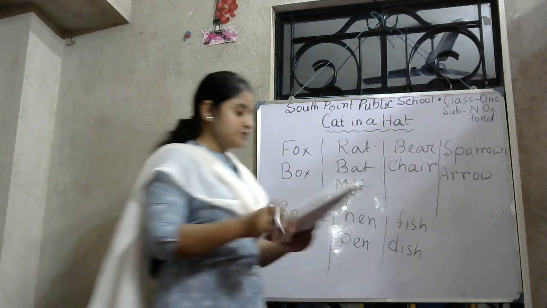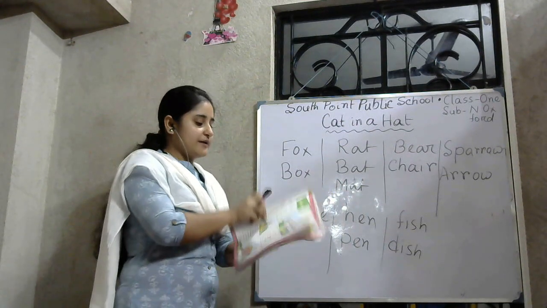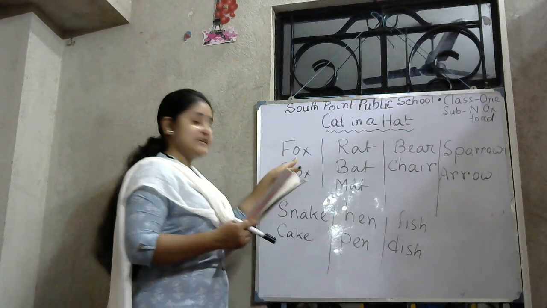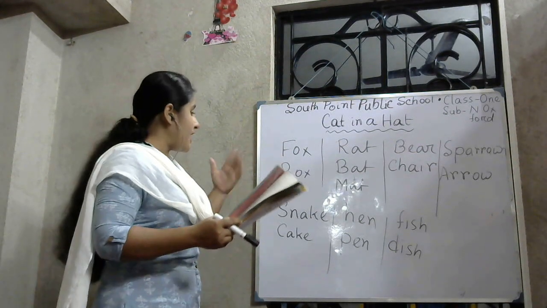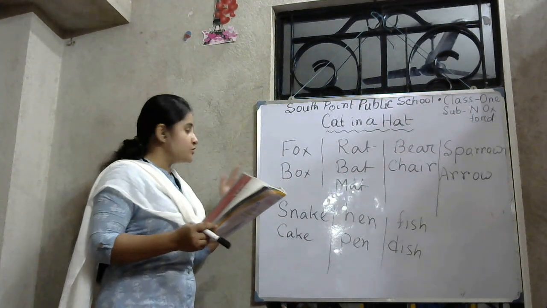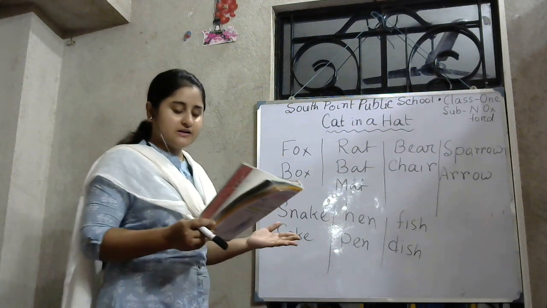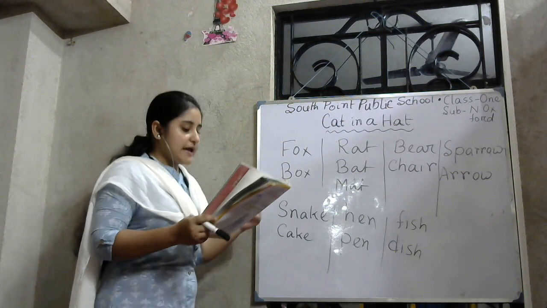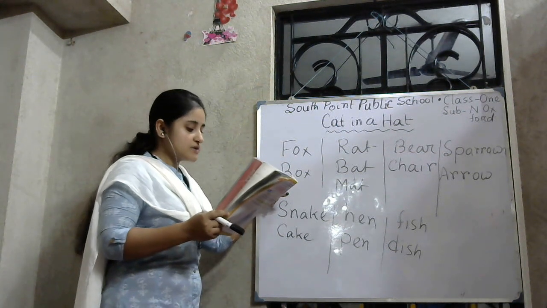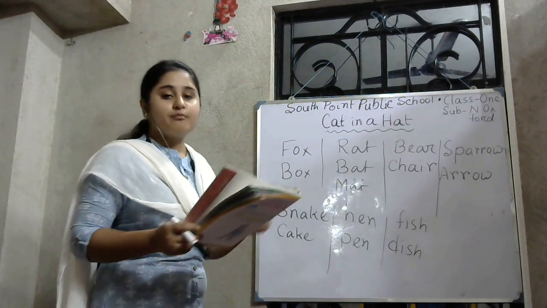Now I am going to add some lines. Fox and box. Okay, where are you going, my little fox? I am going to town to get me a box. To get me a box. What? A fox for a box. Whoever saw a fox with a box?